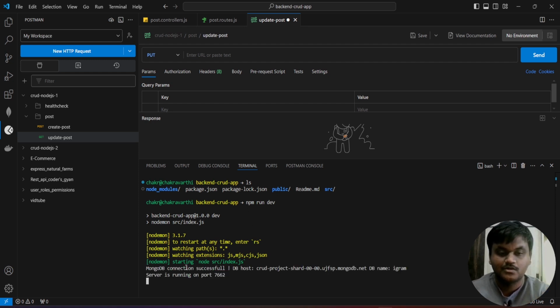See, MongoDB connection successful. We got the MongoDB host name and the MongoDB database name, and the server is running on port number 7662.